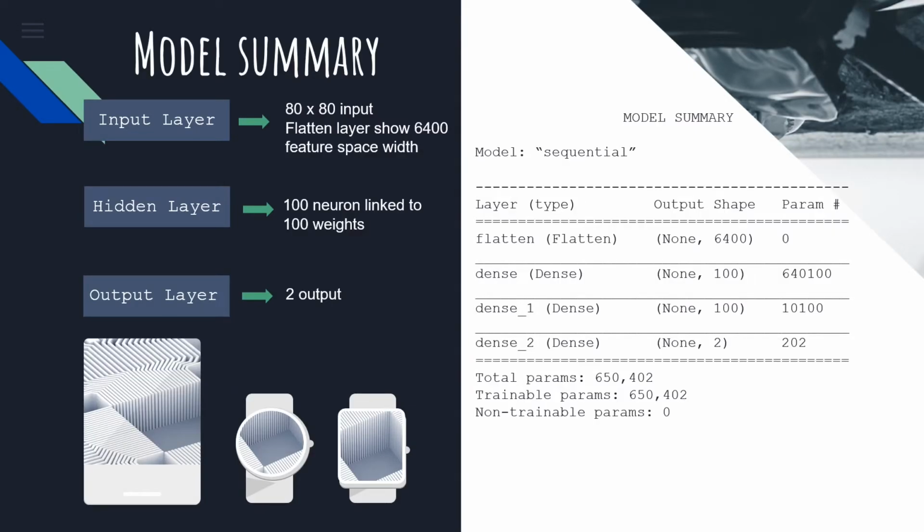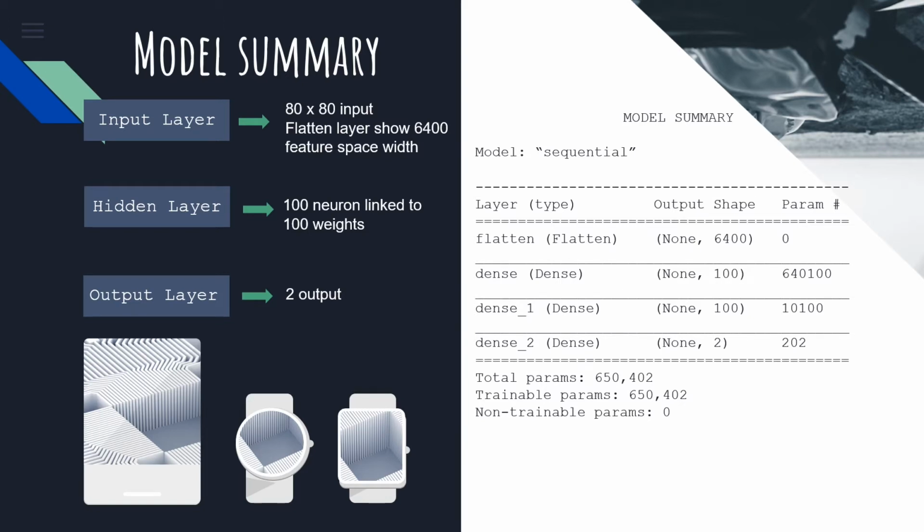Next is the model summary. This is the model summary after we run several parameters. From the sequential model, there is a flattened layer which transforms the two-dimensional input into a vector, so the neural network classifier can read it easily. The flattened layer shows 6,400 feature space width due to the 80 times 80 inputs.